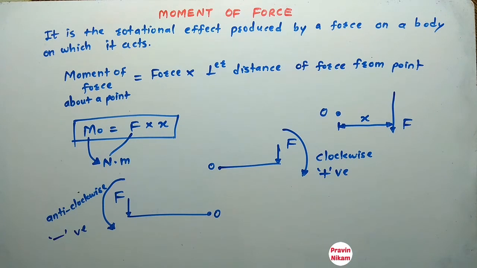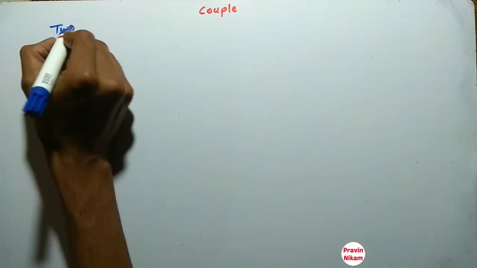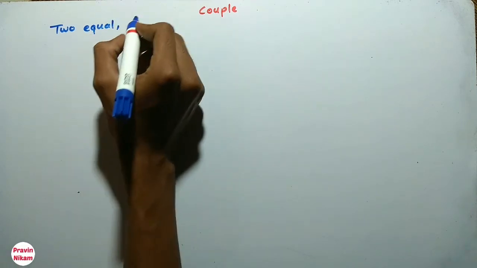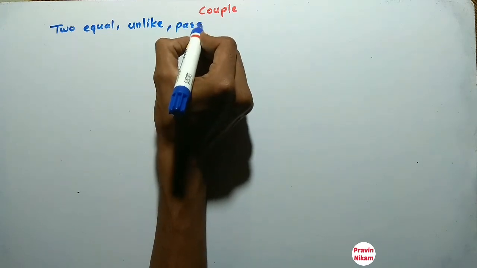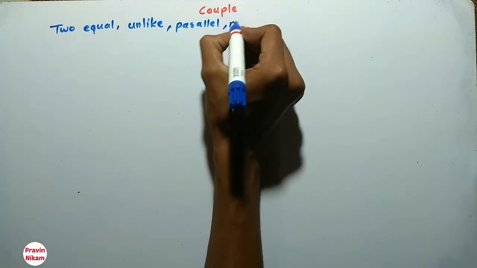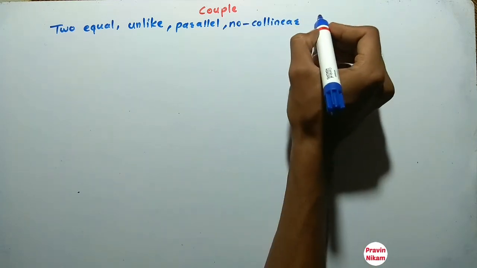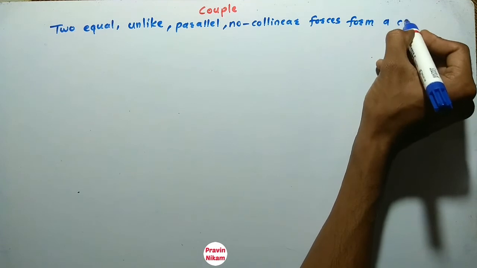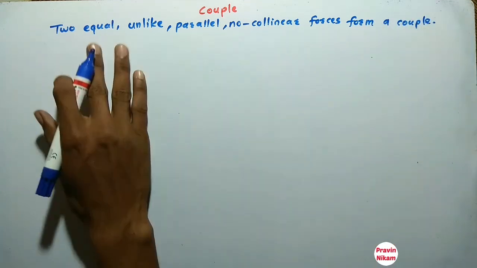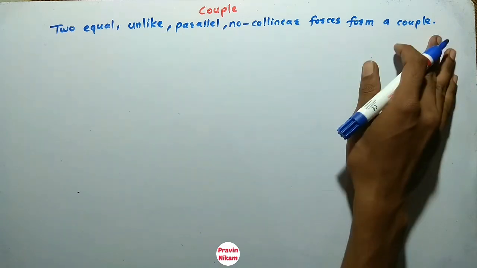Now what is a couple? Now see what is a couple. A couple is two equal, unlike, parallel, non-collinear forces that form a couple. So two equal unlike parallel non-collinear forces form a couple.